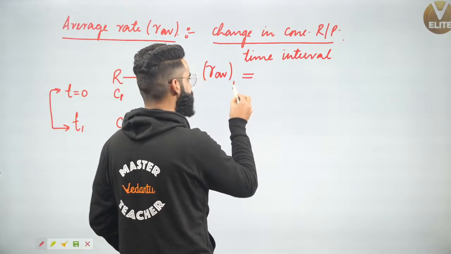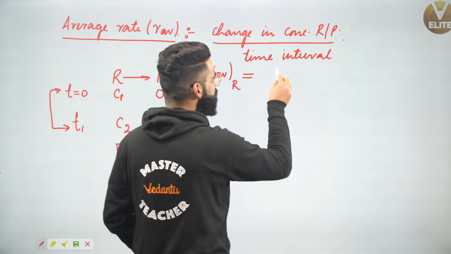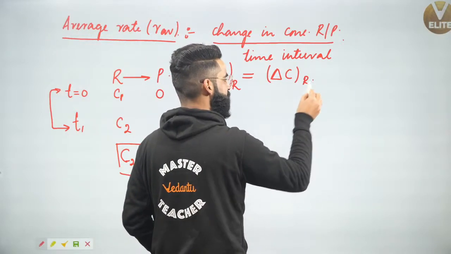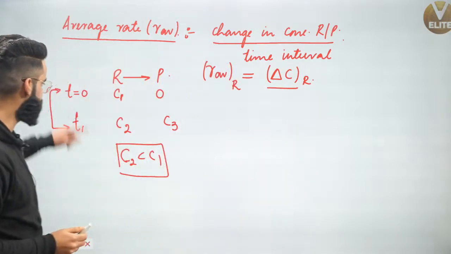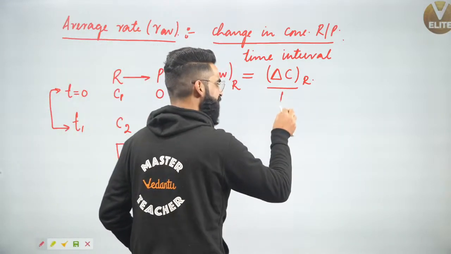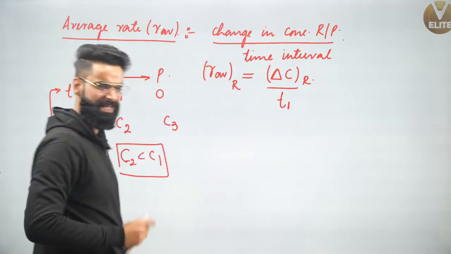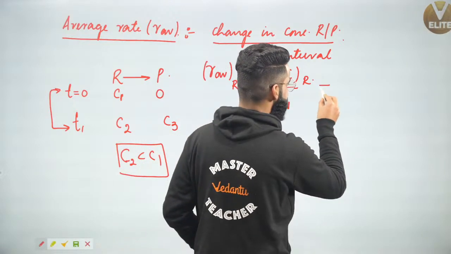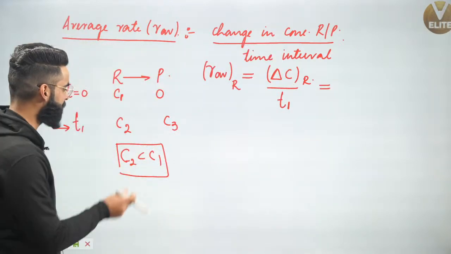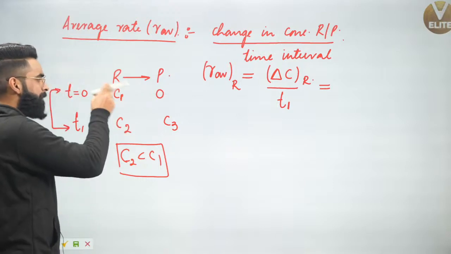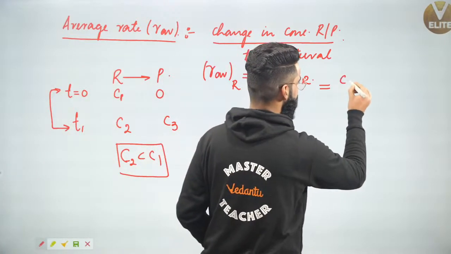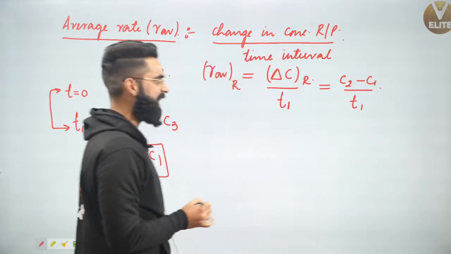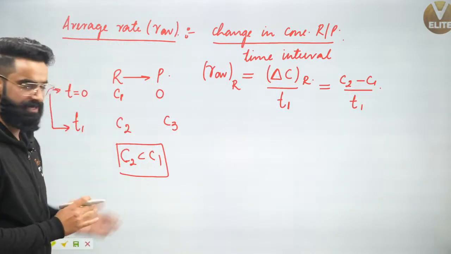Now guys, I can write something like this. Average rate of reaction with respect to reactants is the change in the concentration of reactant, which I'm representing by delta C, divided by time interval, which is 0 to t1. t1 is the time interval. What is the change in the concentration of reactant? It's final concentration minus initial concentration, which is simply C2 minus C1 divided by t1. This is the average rate of the reaction with respect to reactants.